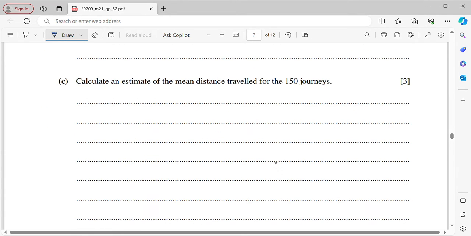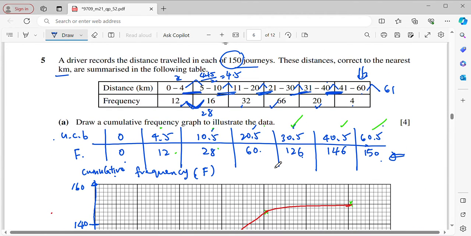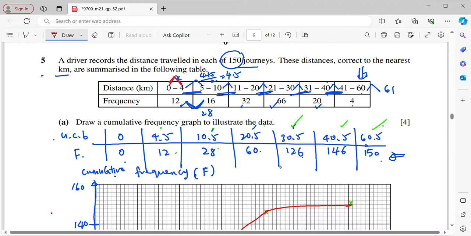Okay, now part C, calculate an estimate of the mean distance traveled for the 150 journeys. So to count the mean, we need to find the midpoints and use the given frequency. So how do we count the midpoints here? It's basically getting the average of the two numbers. So you add them together and divide by 2. That will be the M.